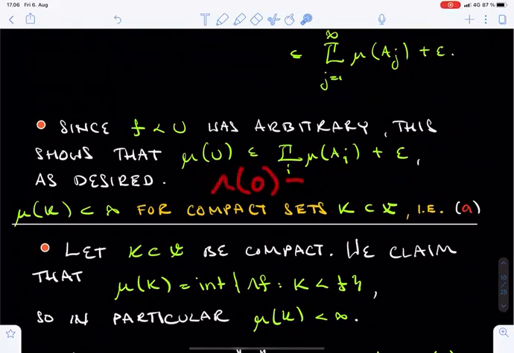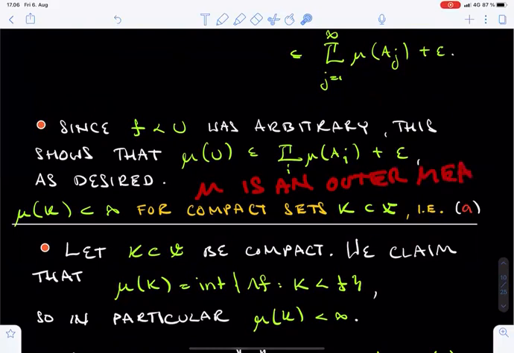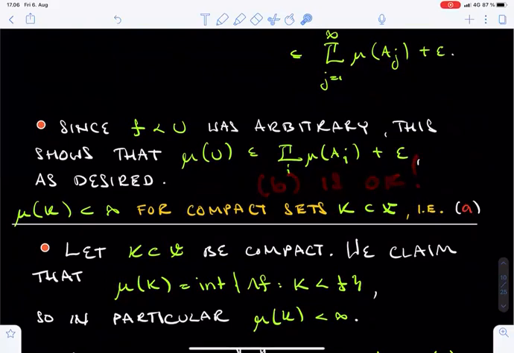Of course, lambda of 0 equals 0 by linearity. These properties of mu mean, in common terminology, that mu is an outer measure. In addition, we already know that the property B holds, that is, the mu measures of arbitrary sets can be approximated from above by the mu measures of open sets.